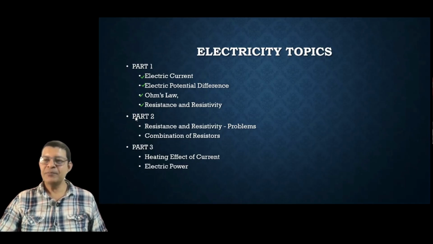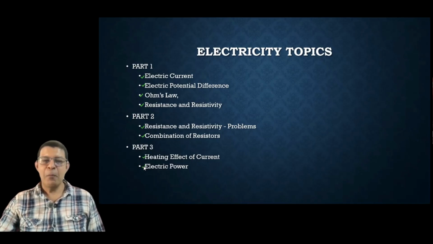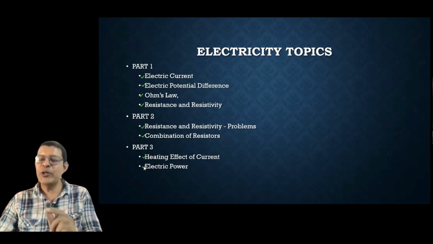And in the second part we are going to cover resistance and resistivity problems. In the first part also we are going to see problems. In the second part we will also cover resistance and resistivity problems, and then combination of resistors. In the third part, we are going to see the heating effect of current and electric power, and then we'll take a sample bill. We'll take a Maharashtra bill and check how to calculate how much amount you need to pay.